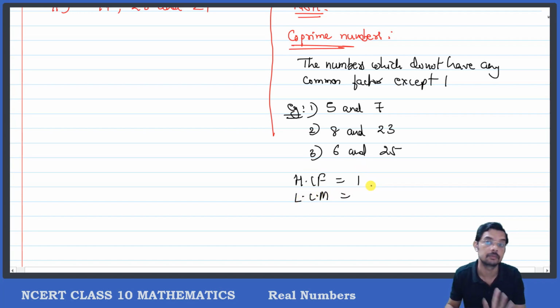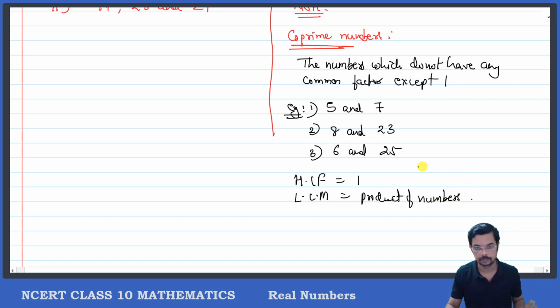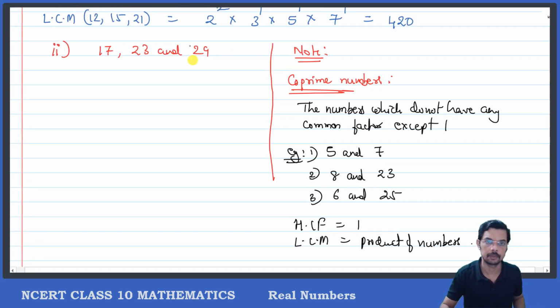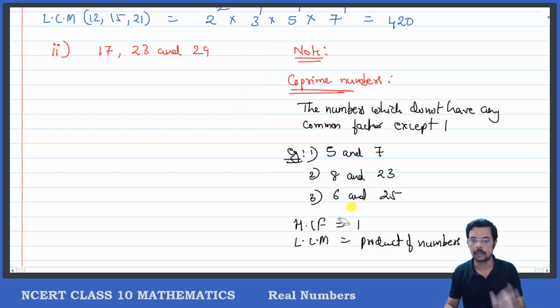The product of the numbers. In case of co-prime numbers, the HCF will be 1 and the LCM will be the product of numbers. This should be noted very clearly. You should note this down.